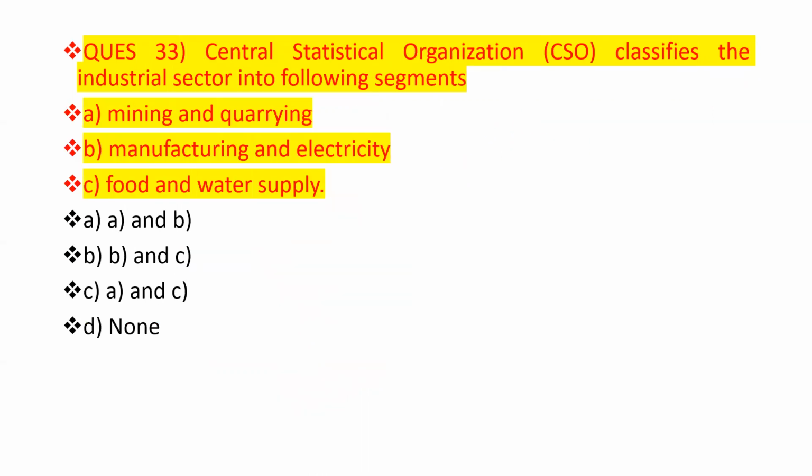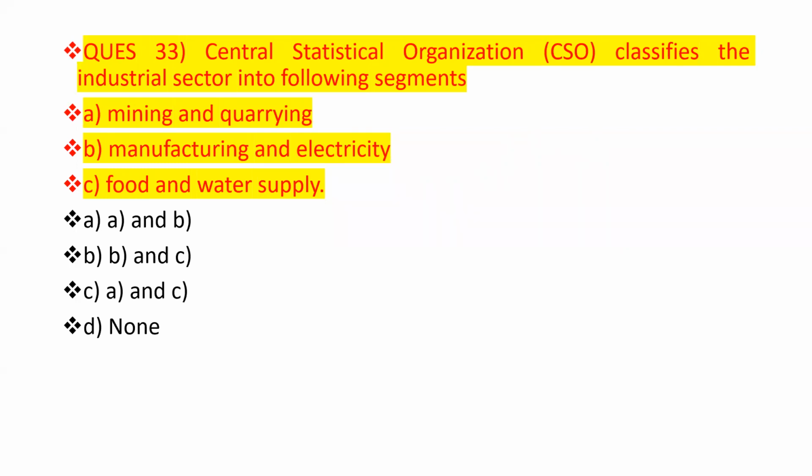Now move to the next question, question number 33. The Central Statistical Organization classifies the industrial sector into three main parts. We have to find which one is correct and which one is not.